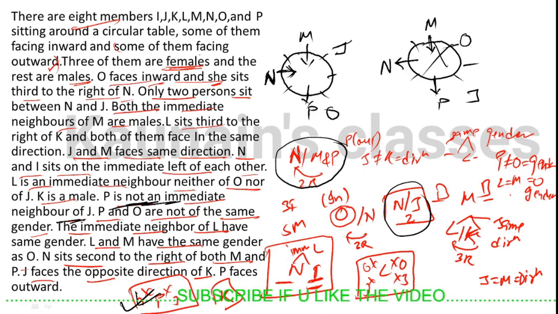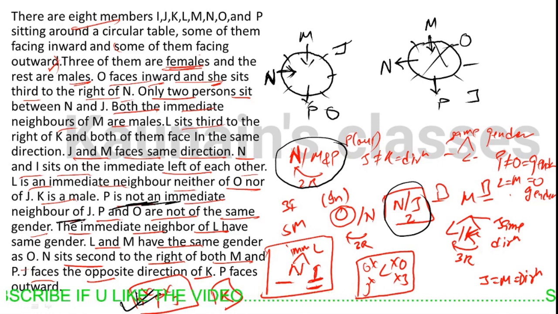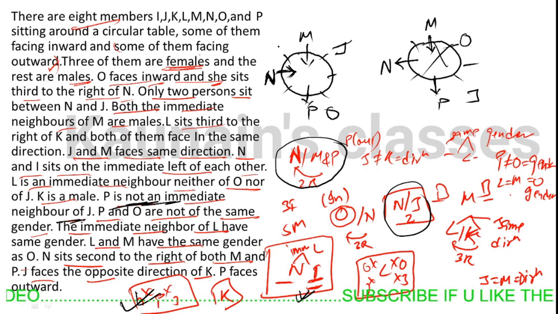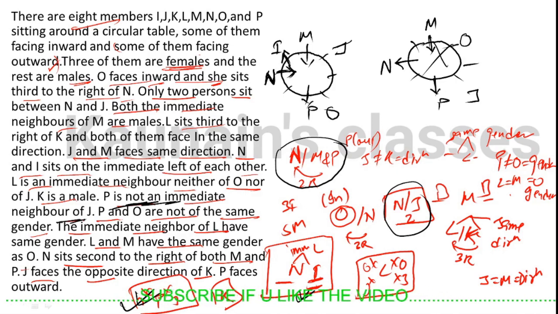Now what can we place? We know that N and I are immediate left of each other. N is facing inside, so I will be coming here, and I will be facing outside, because N and I are immediate left of each other.